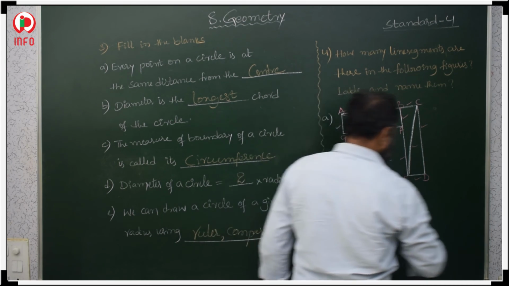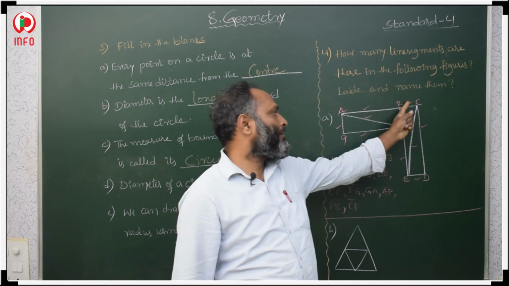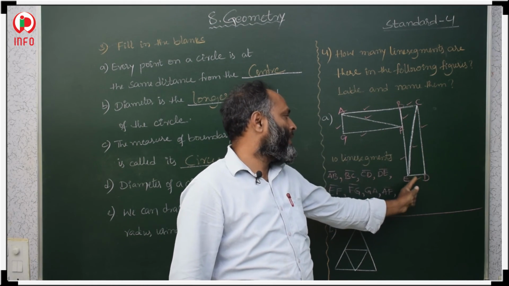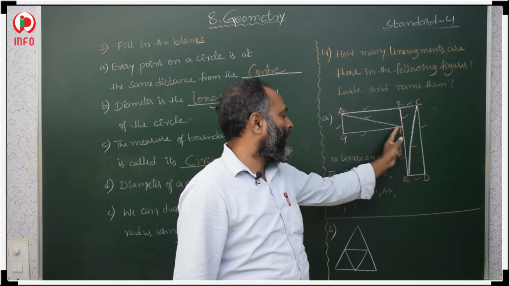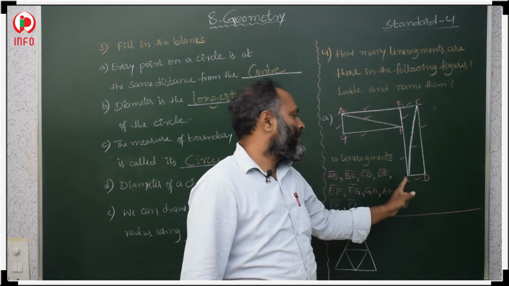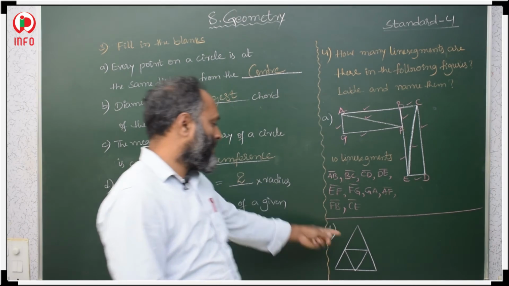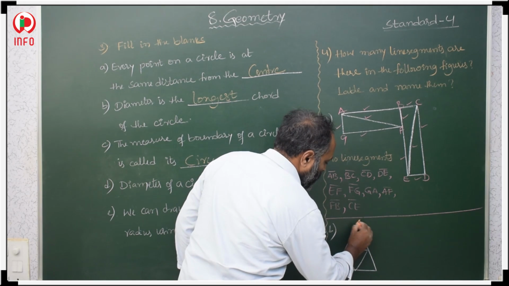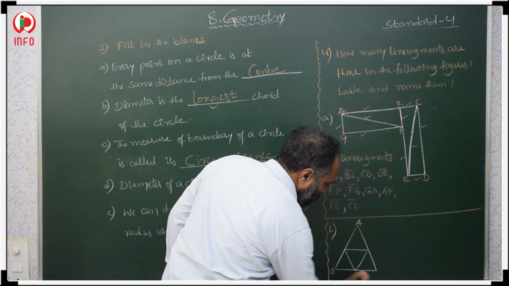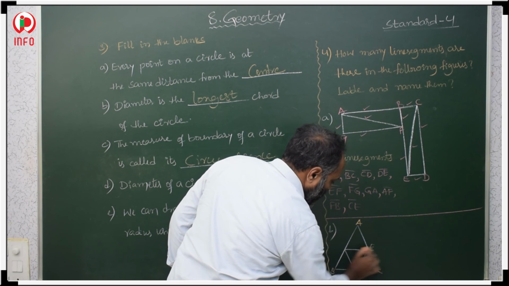Total these 10 line segments. Next, in this figure, first we have to label A, B, C, D, E, F.